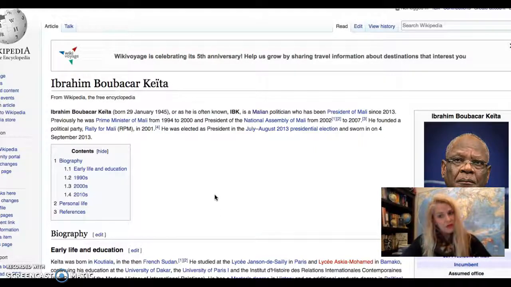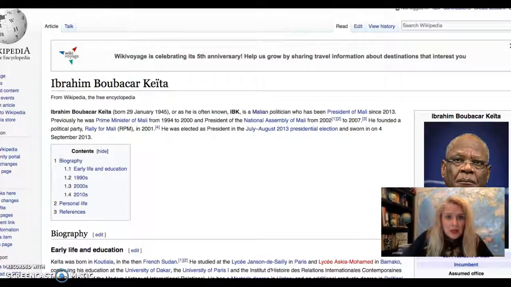It really is kind of confusing when they're both the prime minister and the president at some point in time. Now, the neatest thing about him, of course, in my opinion, is that he is a historian. He actually got his master's in history. So here we have a historian who is a world leader, which, of course, that makes me happy. Let's take a few looks at pictures of him.